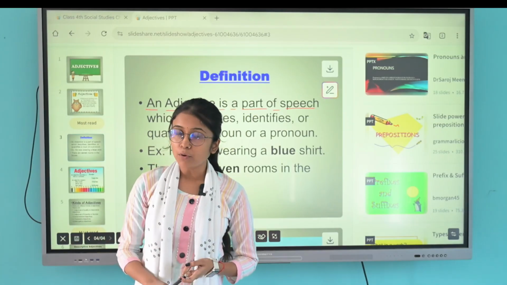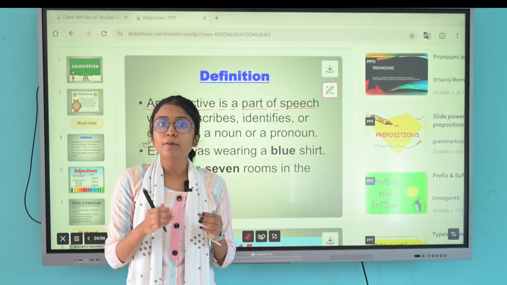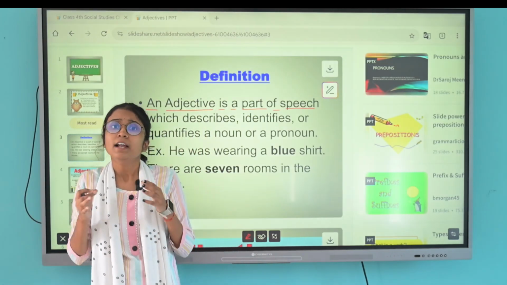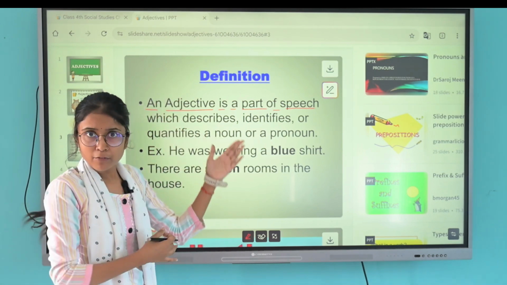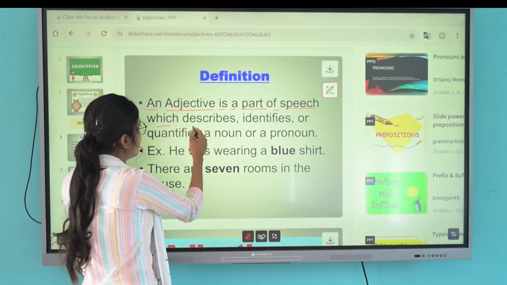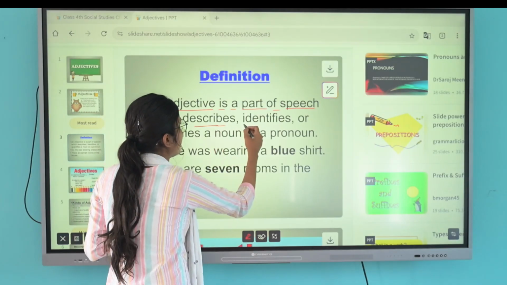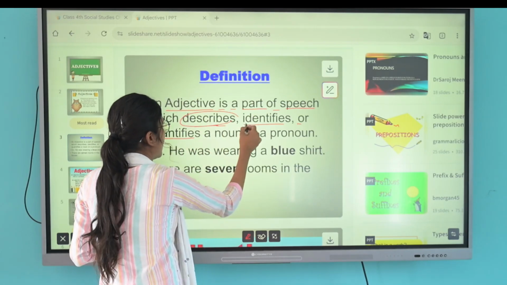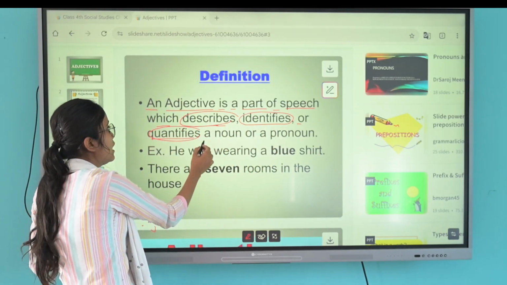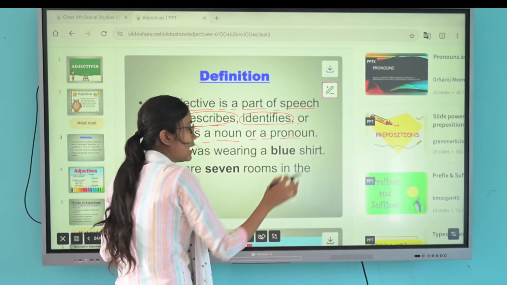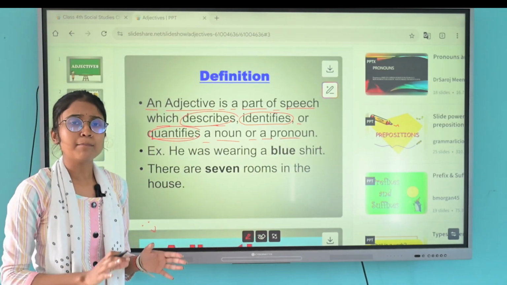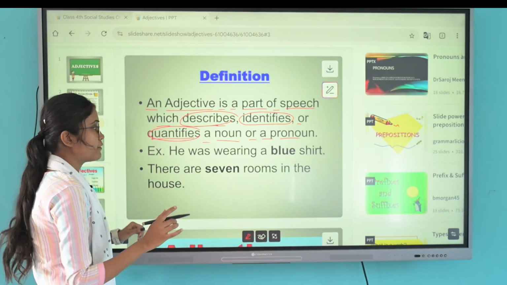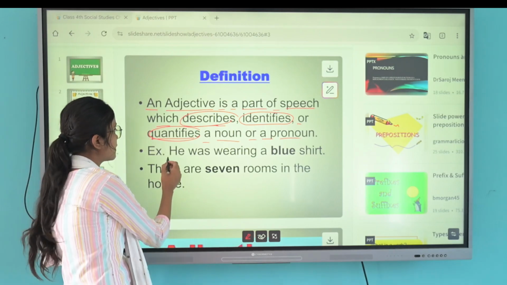What are they? Noun, pronoun, verb, adverb, adjective, preposition, conjunction, and also interjection. And adjective is included in parts of speech, okay? It describes or identifies or quantifies a noun or a pronoun. Adjective is related to the noun and pronoun. It simply describes any kind of noun and any pronoun. Okay, how does it describe? Let's see an example.